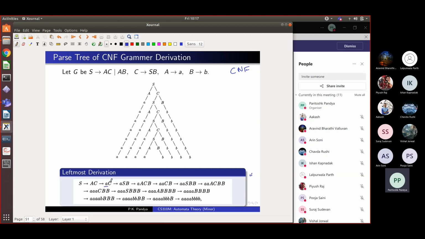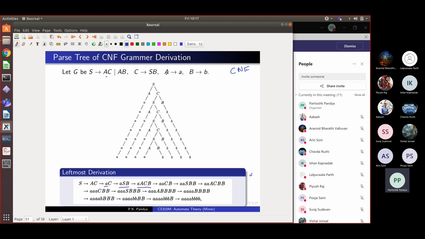Next, to this C we applied the doubling rule, C goes to SB. So the length increases by 1. And then you apply again a doubling rule, which says that this S goes to AC, right? So again the length, which was 3, increases to 4. So every time we apply a doubling rule, the length of the sentential form increases by 1. And every time we apply a terminal rule, the sentential form length remains the same.